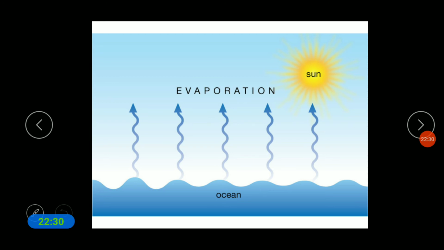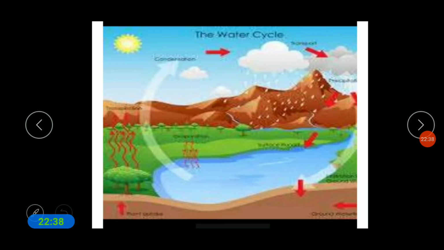So this is evaporation. In the ocean you can see that water evaporates from the sunlight. So this is the water cycle that we can see, the process of evaporation and condensation.